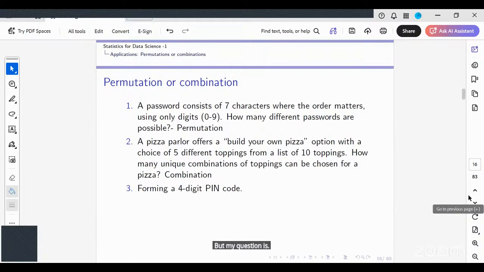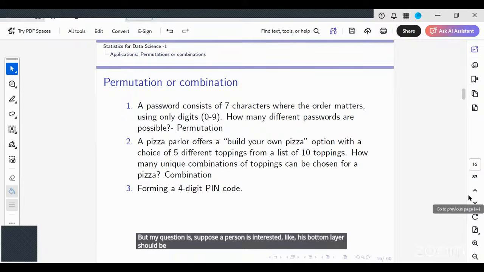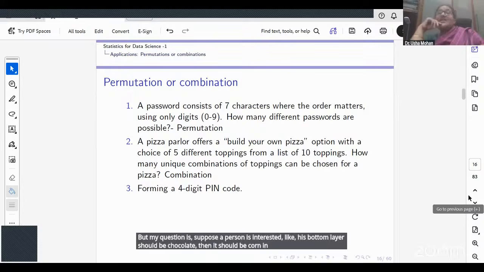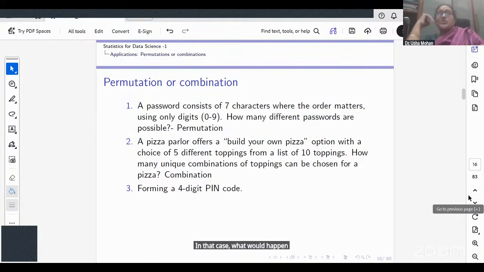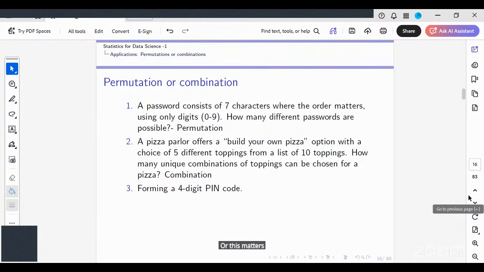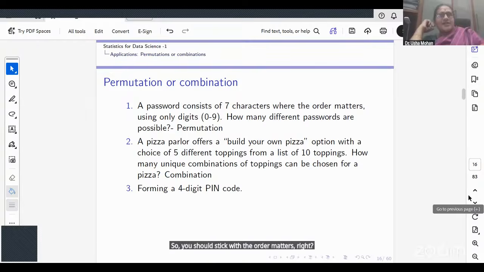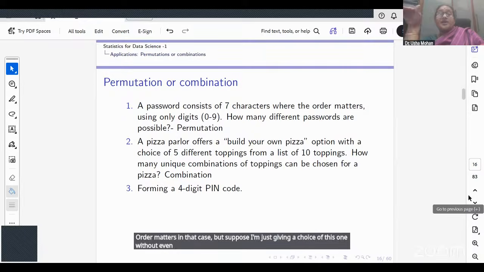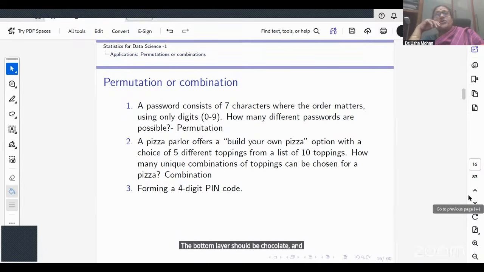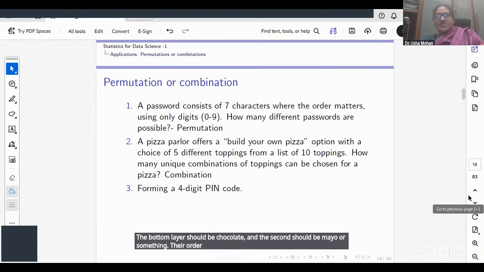Again, my question is, suppose a person is interested in having the bottom layer be chocolate, then it should be corn. In that case, what would happen? Order should matter. Yes, ma'am. Order matters in that case. But suppose I'm just giving a choice of toppings without even specifying whether the bottom layer should be chocolate and the second should be mayo or something. Then order doesn't matter. I just want a choice of toppings, right?